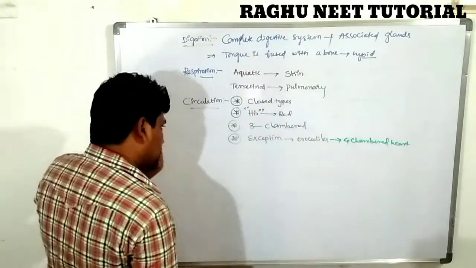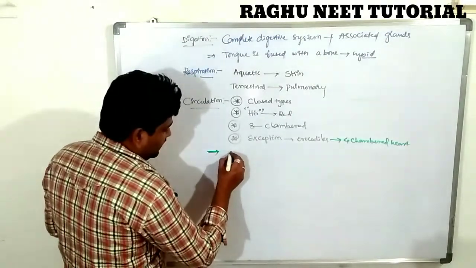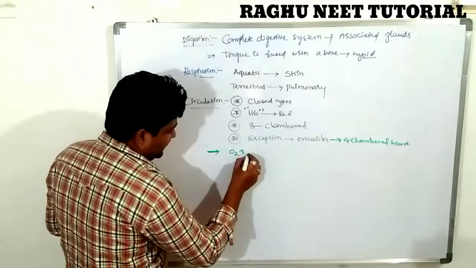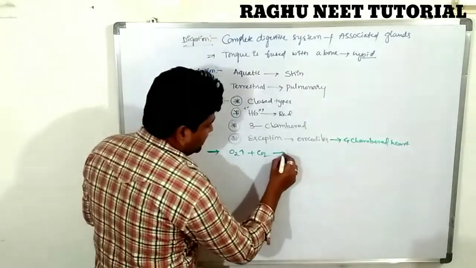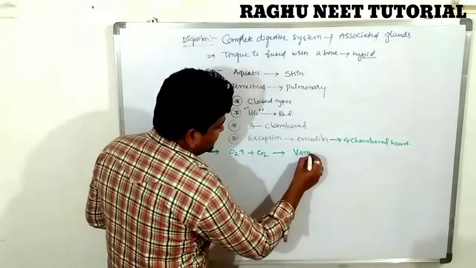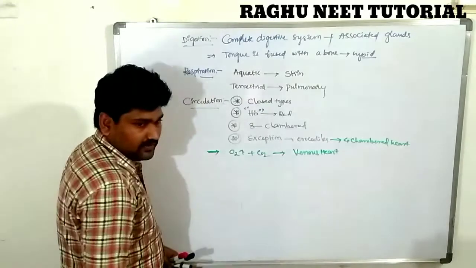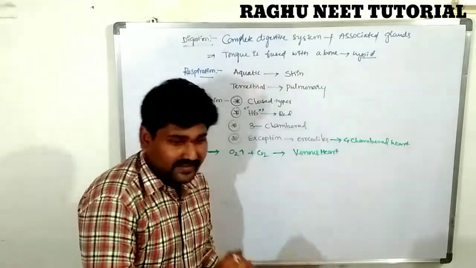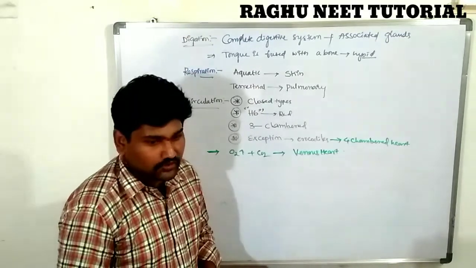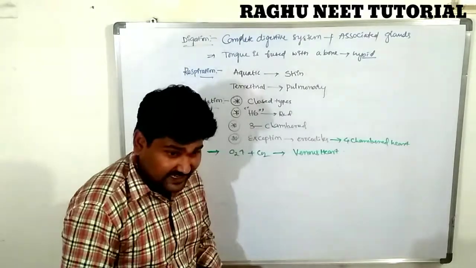The heart contains both oxygenated and deoxygenated blood. This type of heart is called a venous heart. What is a venous heart? The complete heart consists of oxygenated blood along with deoxygenated blood, so this type of heart is called a venous heart.